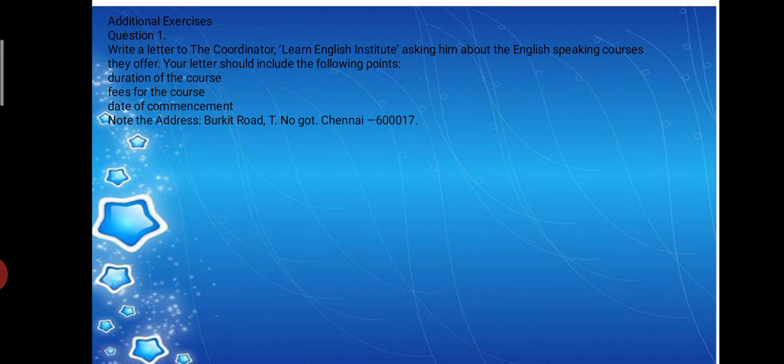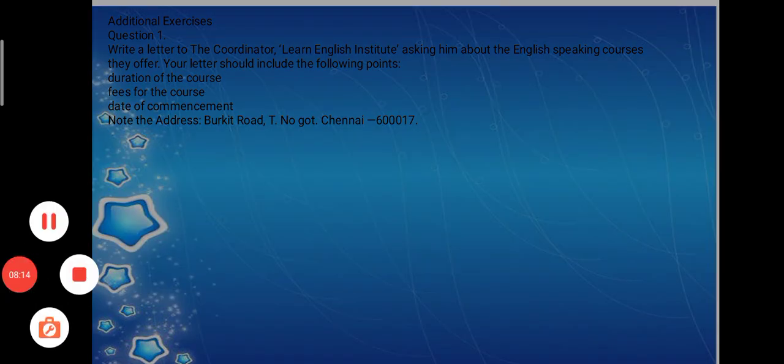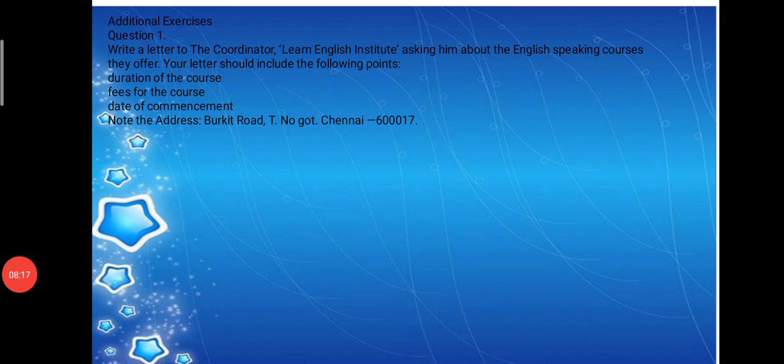Some two more additional exercises are there that can be done. I think now you are very thorough with the letter writing pattern. Let us go through them, or you can do this by yourselves, then check your answers. Question number 1. Write a letter to the coordinator, Learn English Institute, asking him about the English speaking courses they offer. Your letter should include the following points. Now you are writing to an institution to ask about the courses they are offering on English speaking: the duration of the course, fees for the course, and date of commencement.